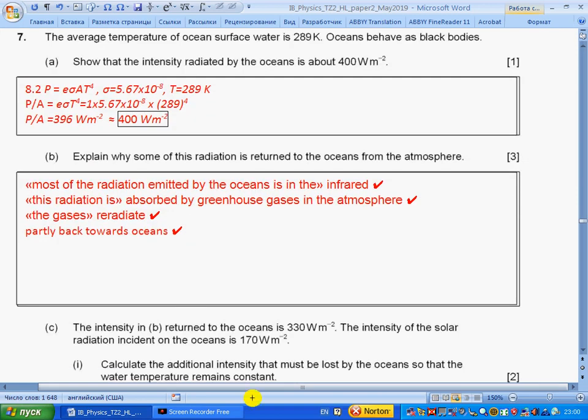Question 7. The average temperature of ocean surface water is 289 Kelvin. The ocean behaves as a black body. Show that the intensity radiated by the ocean is about 400 watts per meter squared. So the formula for power emitted is given this way. Sigma is a constant, T is the Kelvin temperature. Power by area is intensity.